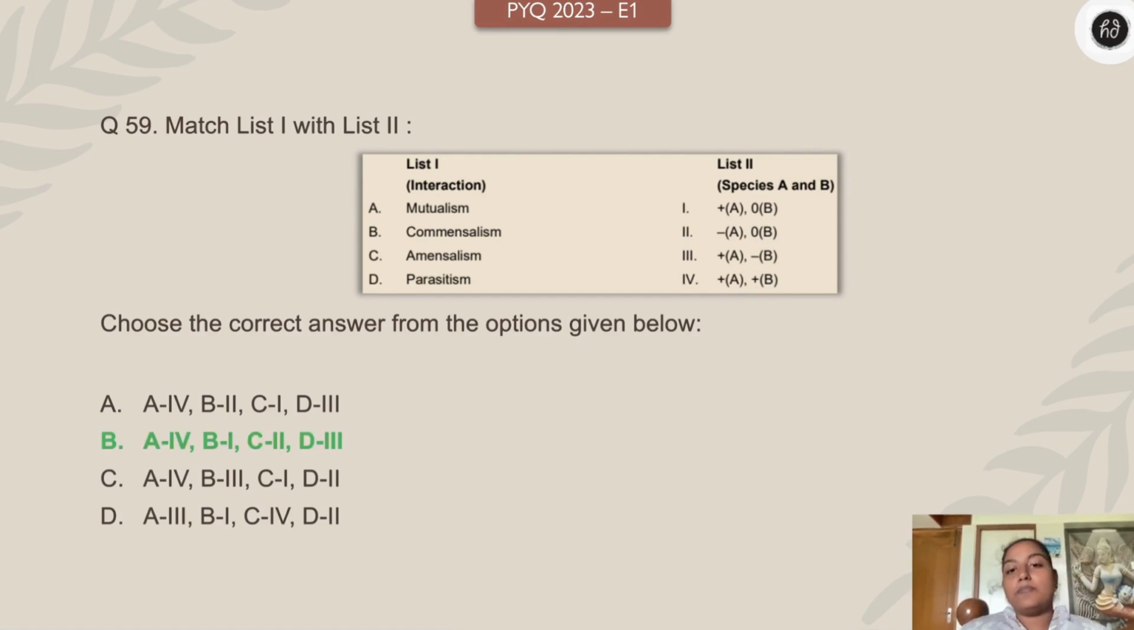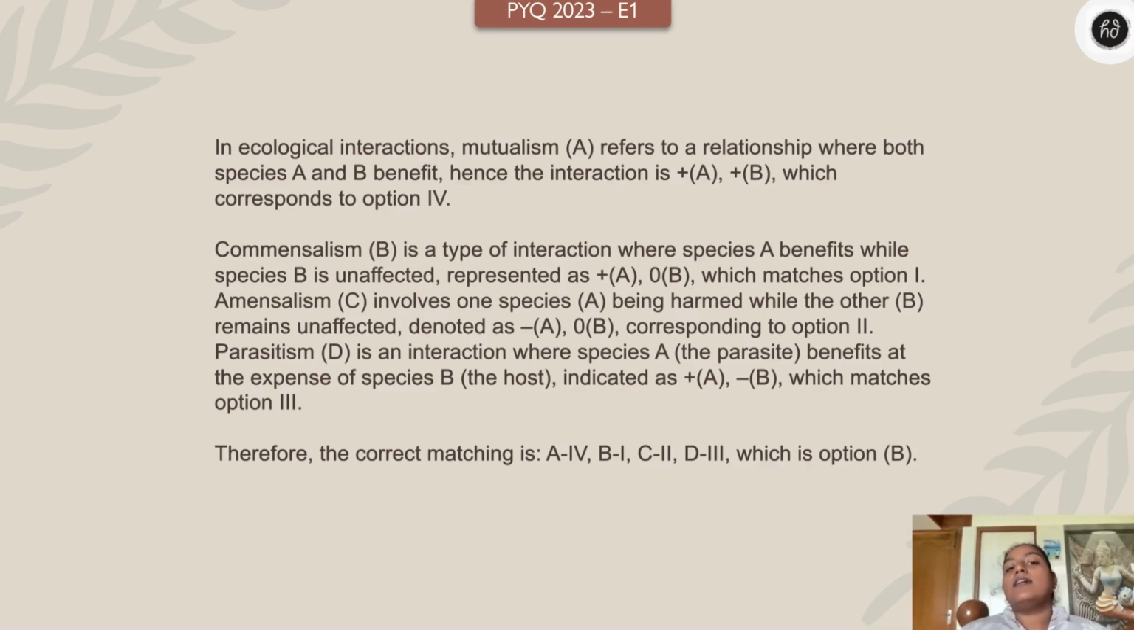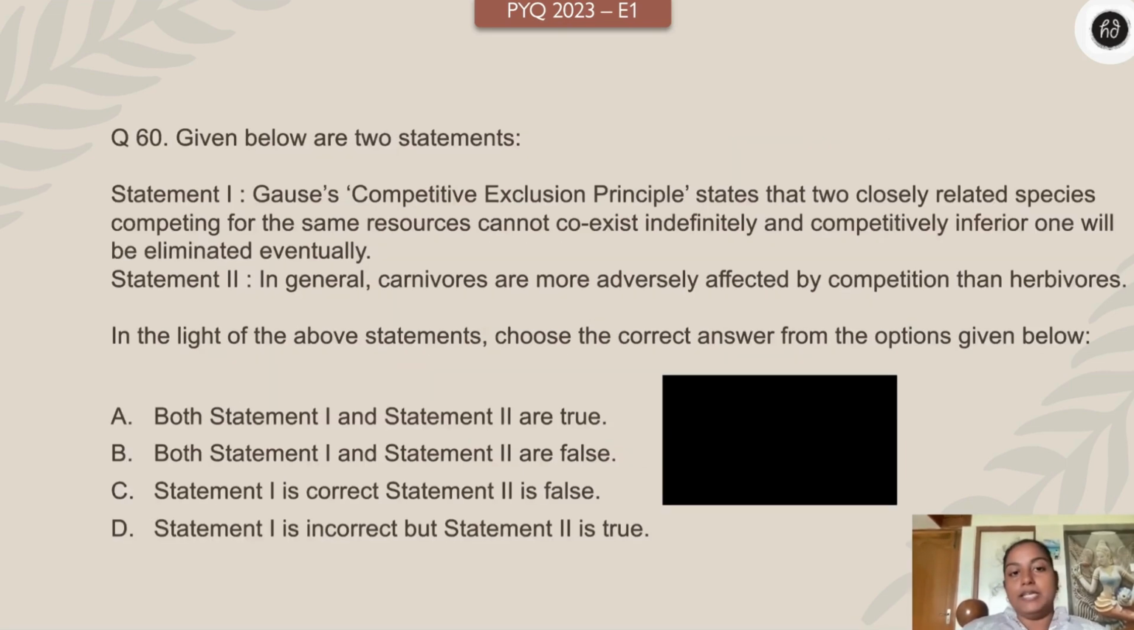Okay, and the answer is option B, right? Why is the answer option B? Look at this. In ecological interactions, mutualism refers to a relationship where both the species are benefiting, therefore +A +B. In commensalism, species A is benefiting and species B is unaffected, so +A and 0B. Whereas in amensalism, species A is being harmed, therefore -A, whereas species B is unaffected, so 0B. Then in parasitism, A benefits and B is being harmed. So +A and -B. Therefore, the answer is option B.